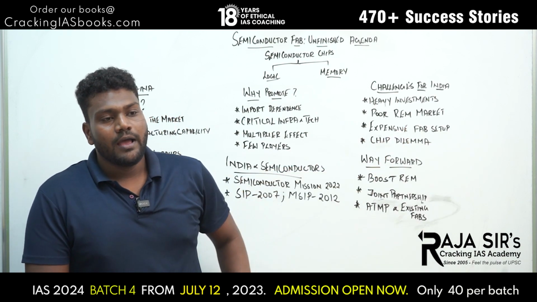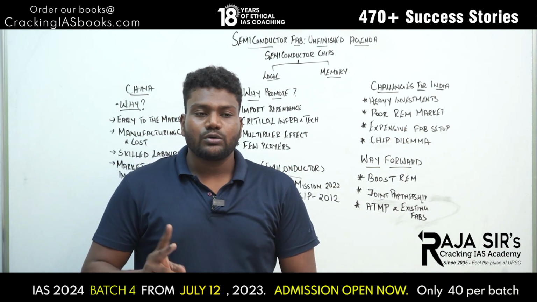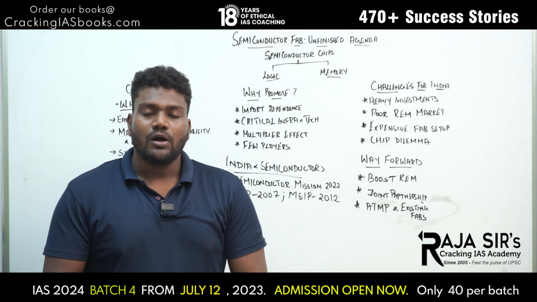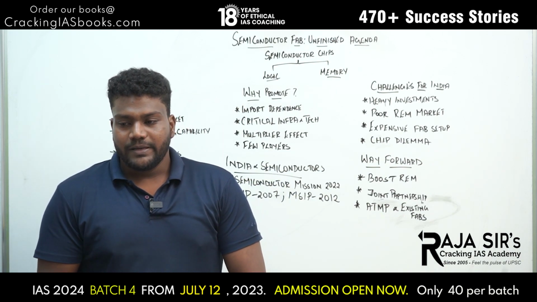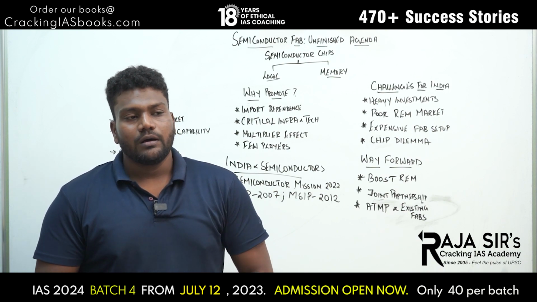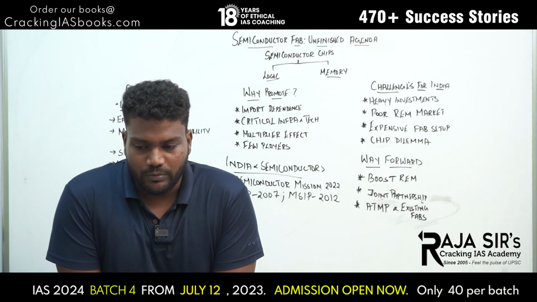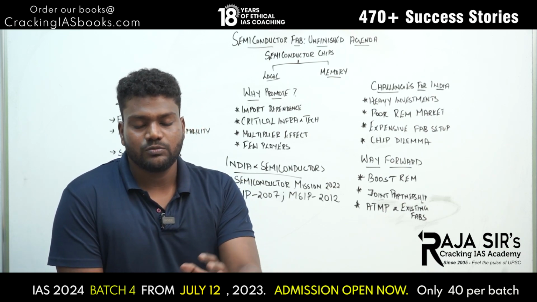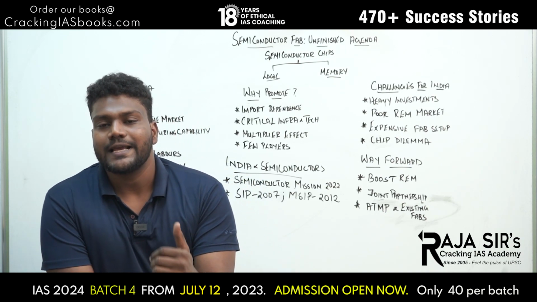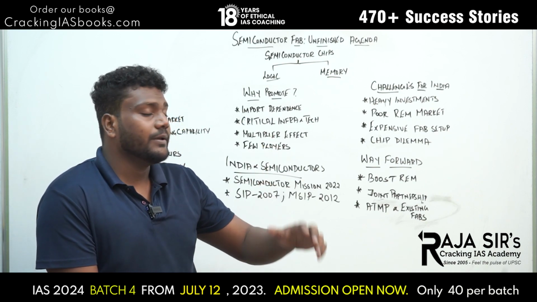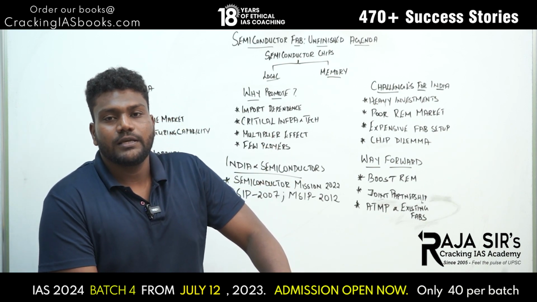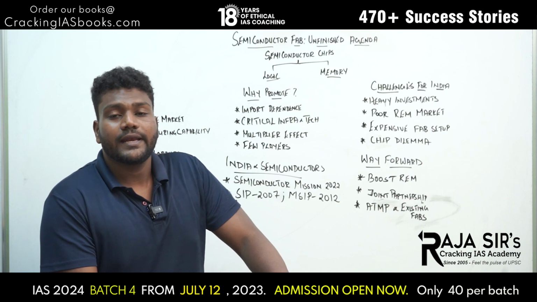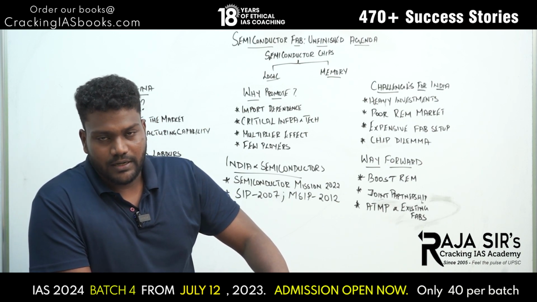And chip dilemma. We have already seen that there are two major types of chips, the logic chip and the memory chip. India has been faced with this dilemma of which chip to manufacture. Should we focus on the logic chips, or should we focus on the memory chip? This is one dilemma that has been a challenge for India in the semiconductor industry. And now we will see the way forward, what India can do to promote its semiconductor industry.